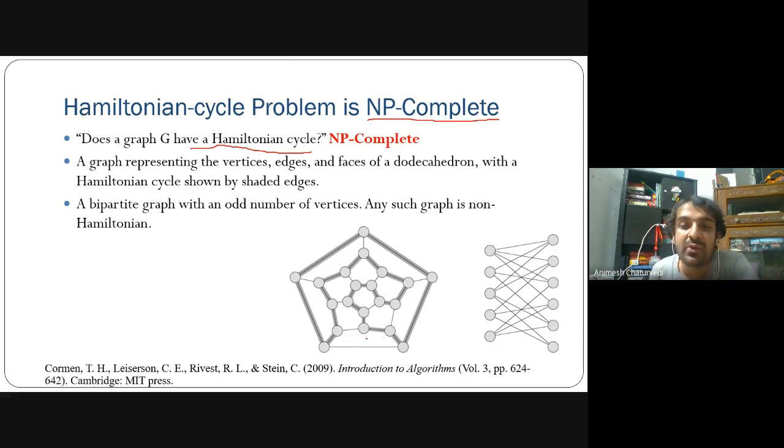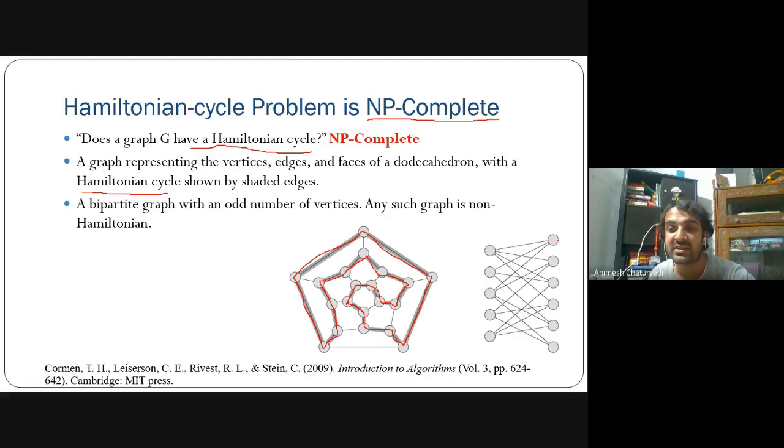So there are two types of graph. This dodecahedron has a Hamiltonian cycle. It's very easy to see. Whichever way you go, you can form a cycle with all the vertices. That's the condition, and you visit each vertex only once. So this is how you can draw an Euler tour as well as a Hamiltonian cycle. You can draw this type of Hamiltonian cycle and visit each vertex only once.